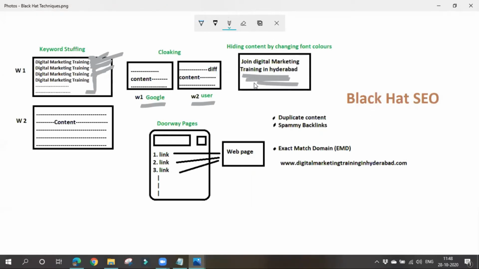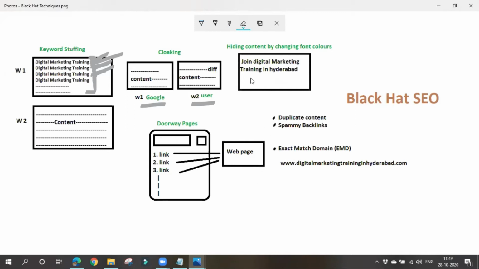So I'll be overstuffing the keywords, right? I'll be writing content for 10 lines, and some 20 lines only for keywords. I'll be writing only digital marketing training for 20 lines. Then it is keyword stuffing, right? So now what people do is they hide that by changing the background colors.